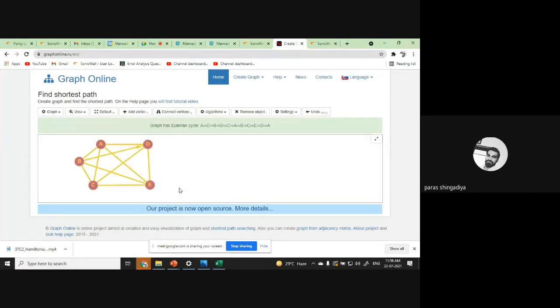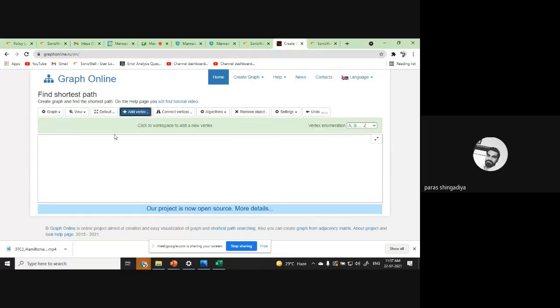Okay, so it is an Euler graph. If it has an Euler cycle, we'll get the answer. One point will be moving over the graph, and you will get the cycle also here, from A to A: A, B, C, D, E, F, G, then moving on. So here no edge is repeated. कोई भी edge repeat नहीं हो रही है, ठीक है? All the edges are used exactly one time. So you can verify whether any graph is Euler or not.